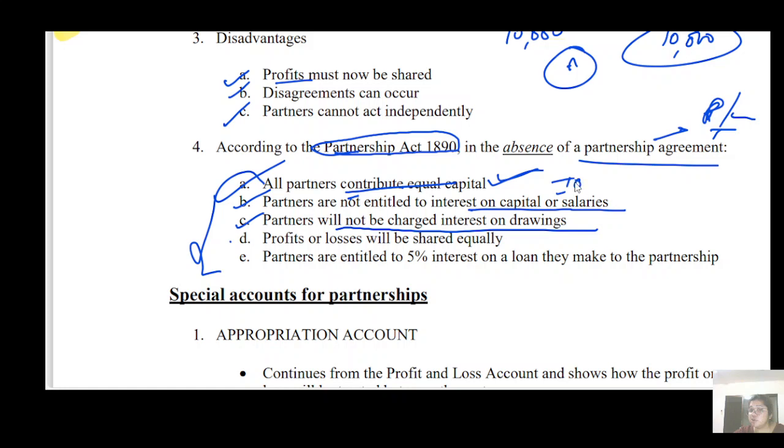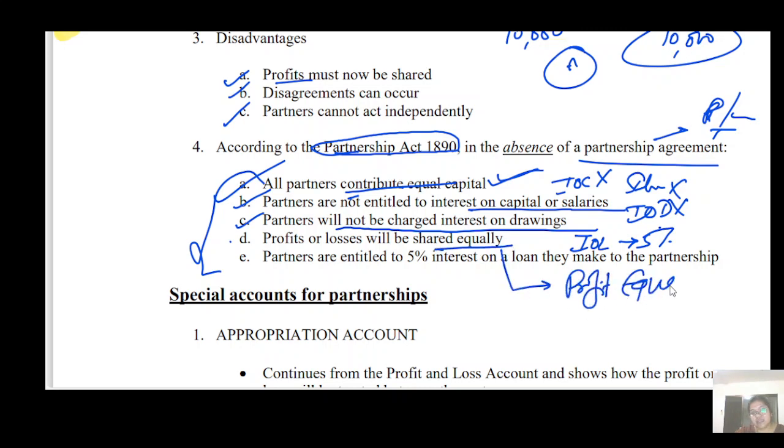Interest on capital is not there, salary is not there, interest on drawing is not there, but interest on loan is there, which is 5%, and they share profit equally. So this is the thing you have to keep in your mind.